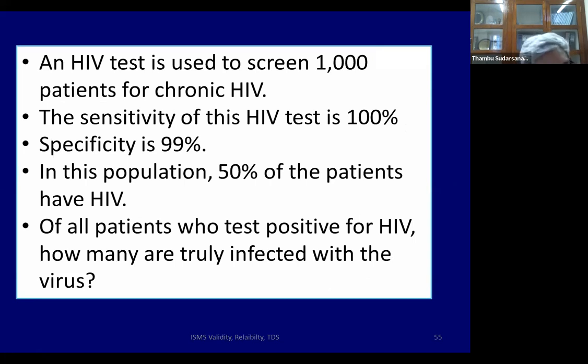Now the same thing. You go to a commercial sex worker or a brothel or an area where there are a lot of commercial sex workers, and in that population you test. You think in your mind, okay, people are not using safe sex when they go to a commercial sex worker, so let's say 50% of those commercial sex workers may have HIV. It's probably much less, but I'm just saying for an example. Now the test is positive. How much do you think is the true positivity in this particular situation?